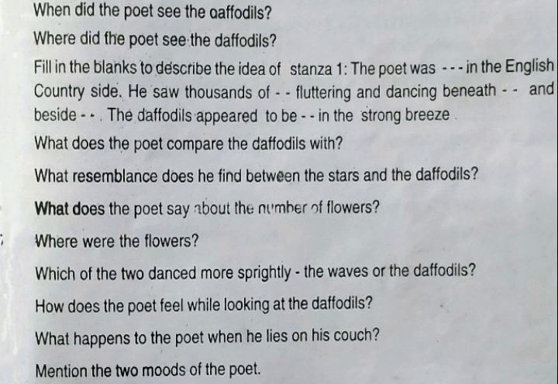The question was in present simple, so the answer will be in the same tense, present simple. The poet says that there were innumerable daffodils by the lake. But at a glance, he could see 10,000 of them. As per the poet, he saw 10,000 flowers at the same time. My dear student, I hope you understand it.